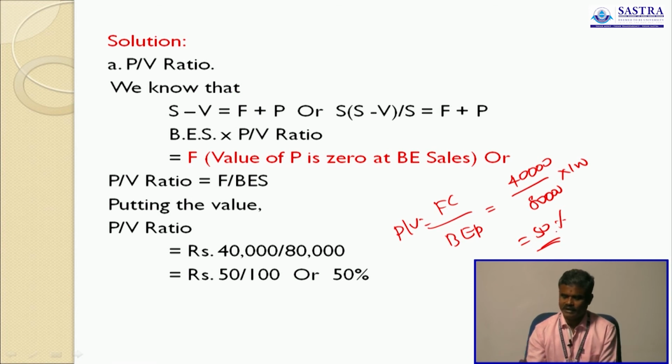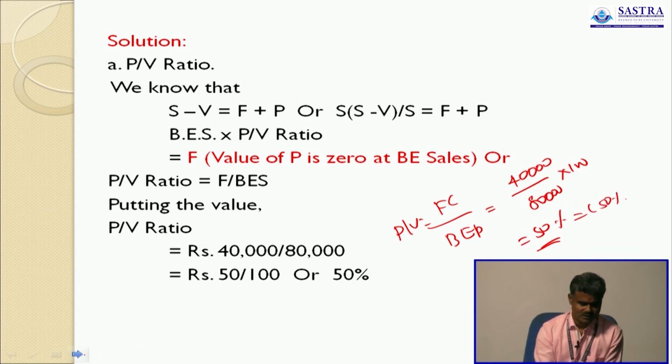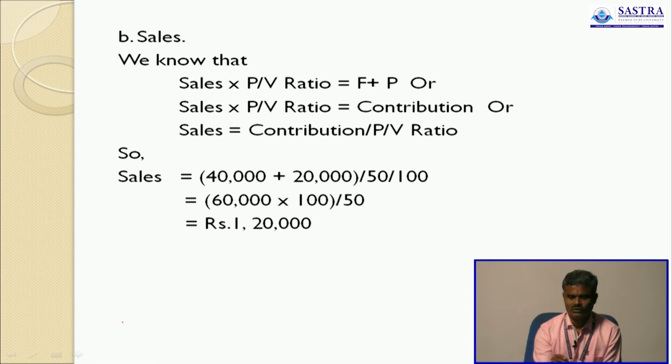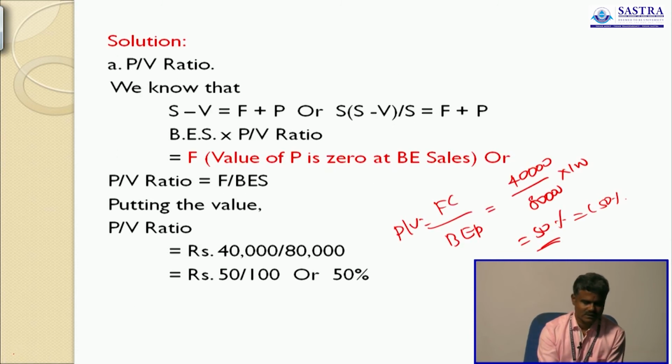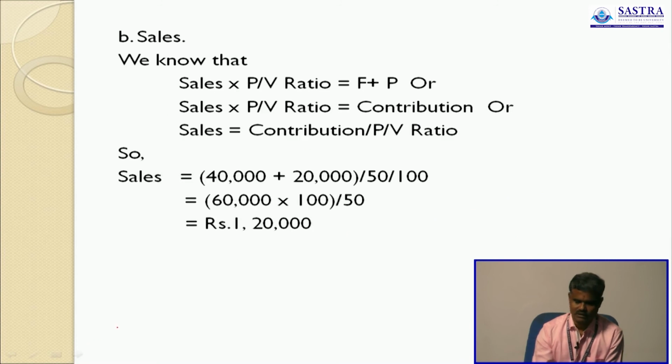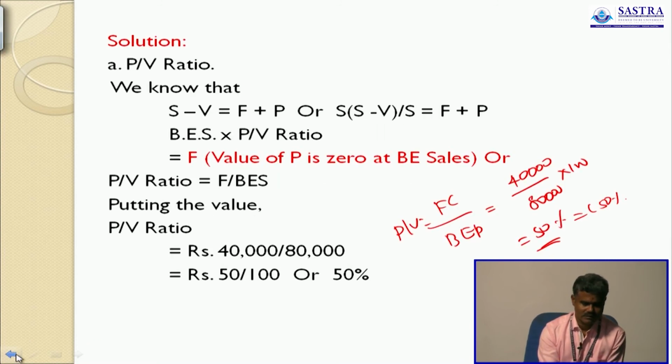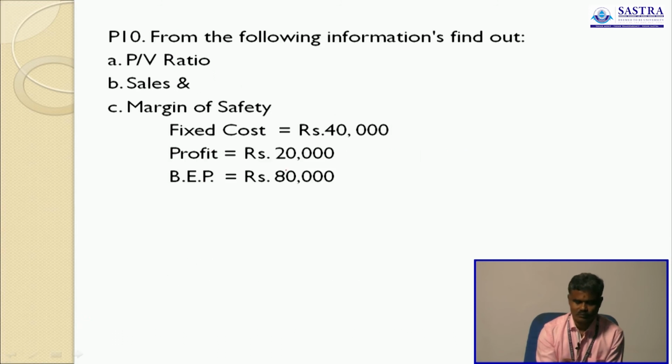The PV ratio is 50%, so contribution is 50% of sales. Sales into PV ratio equals fixed cost plus profit, 40,000 plus 20,000. Contribution plus what is 20,000? It is called profit. Okay.